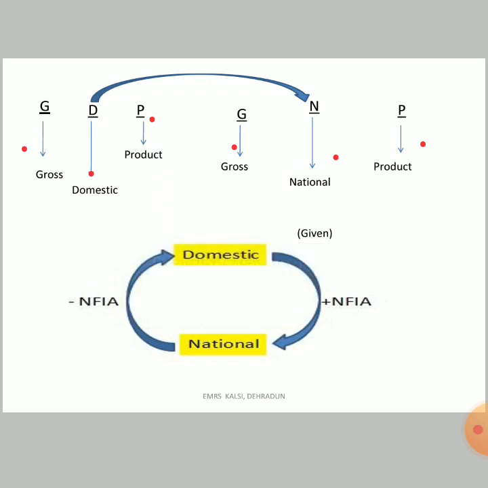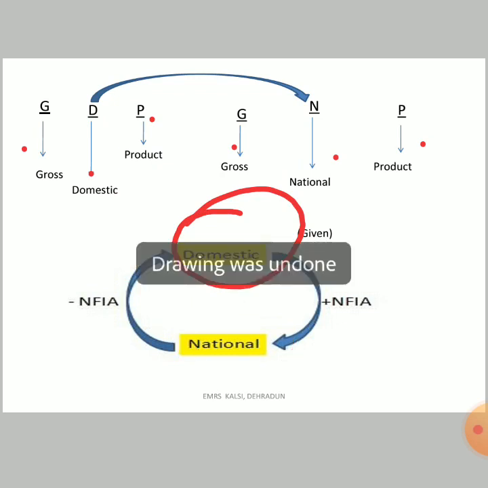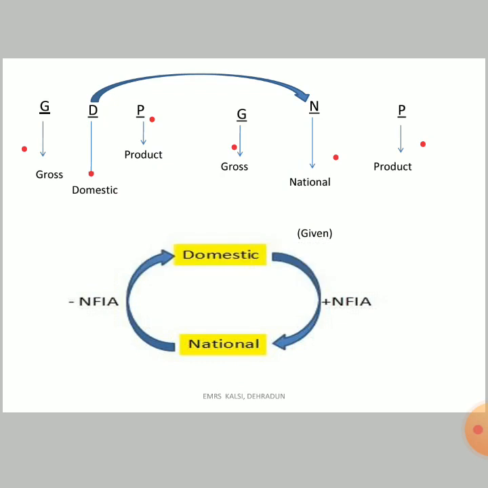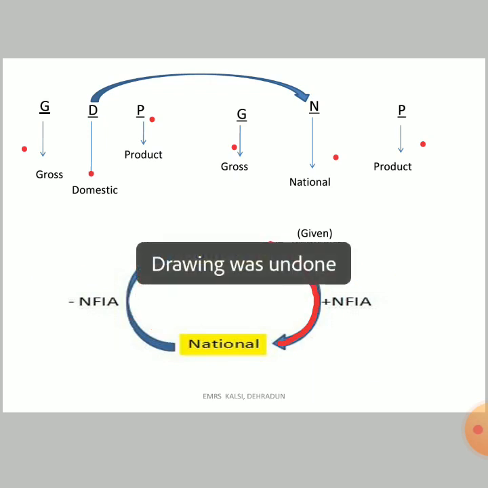Now the second thing is domestic and national. In the previous slide we have seen these two terms. If we have to convert domestic into national, we have to add NFIA. We have seen this earlier. And if we have to convert national into domestic, then we have to subtract the NFIA. These are the basic conversions which we have to remember.